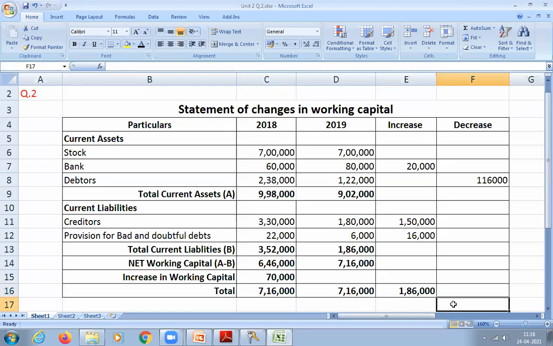So how much is the balancing figure? 70,000. Where will you write that? Decrease column, because the decrease column is less. So this is the balancing figure. Now total becomes the same. That will always match with your increase or decrease in working capital.